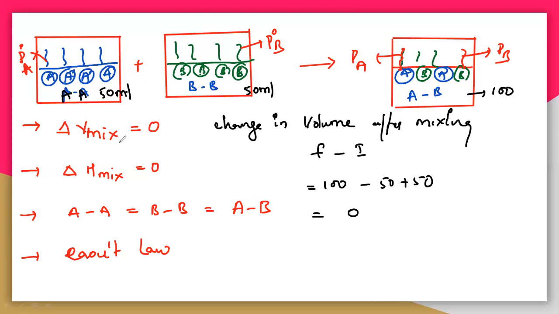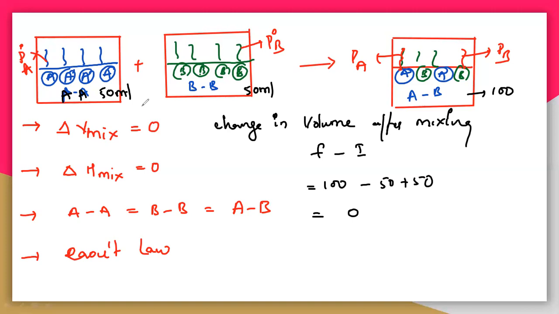So delta V mix is nothing but the change in volume after mixing, which is 0, because first you have taken 100 ml and finally you are getting 100 ml. So there is no change in the volume. To behave as an ideal solution, it must follow this rule, that is delta V mix equal to 0. So see here, delta V mix, the change in volume, is 0, hence it is an ideal solution.